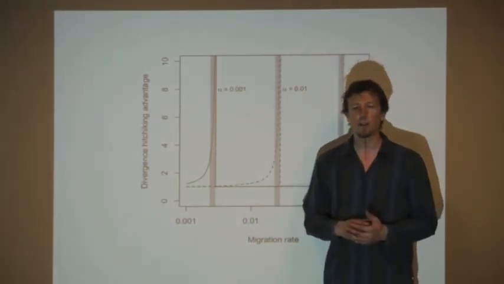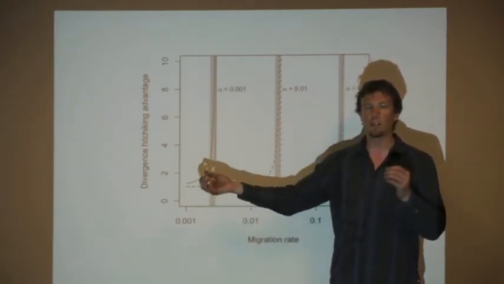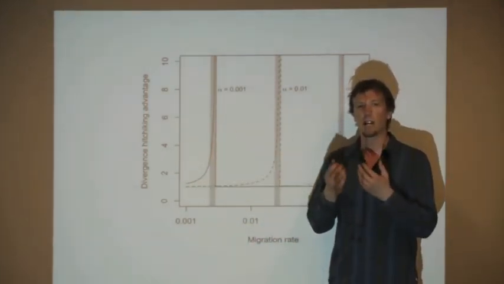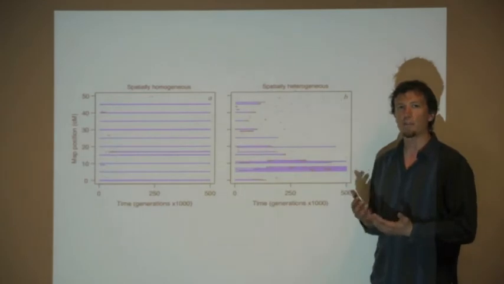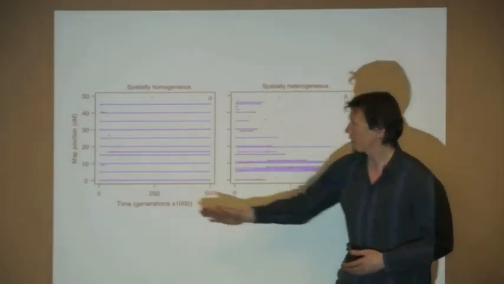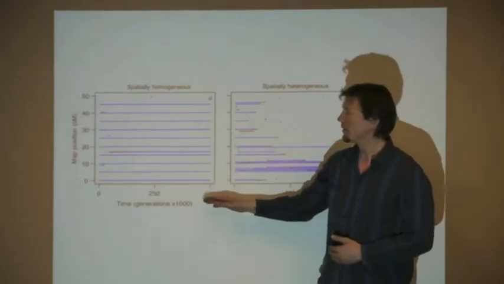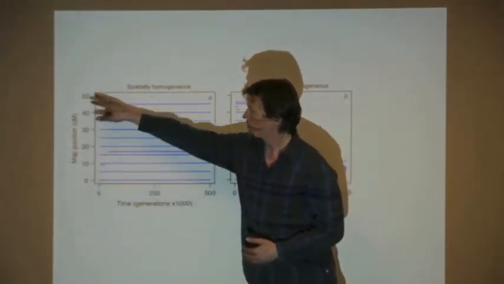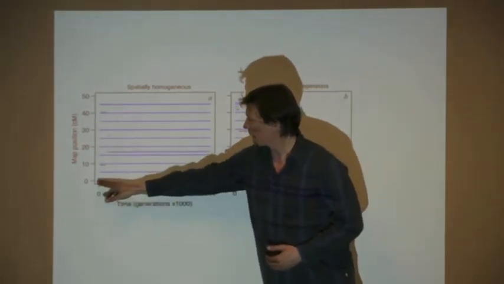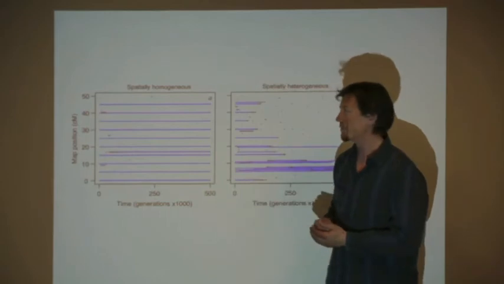I then turn around and look at instead what happens if we have rearrangements bringing loci from different parts of the genome into tight linkage. This graph here shows the results of individual-based simulations that have rearrangements. So what we have is time on the x-axis from 0 to 500,000 generations, so deep time. And on the y-axis, we're looking along a chromosome from 0 to 50 centimorgans. And we have loci in blue here that are contributing to this locally adaptive phenotype.